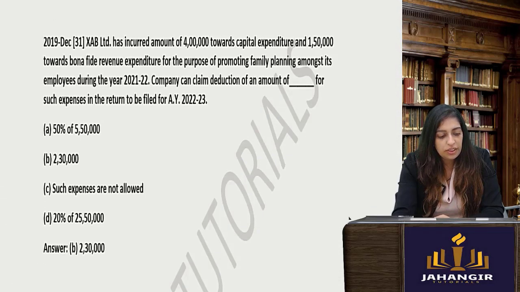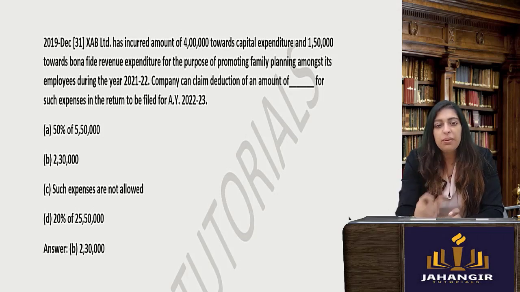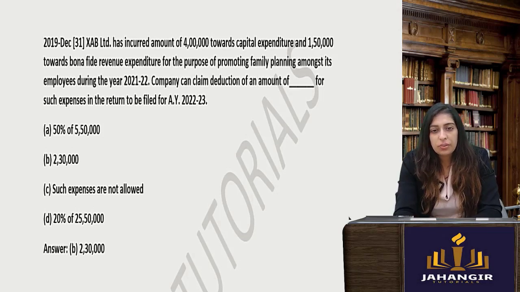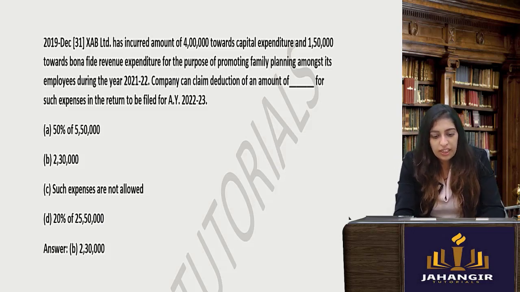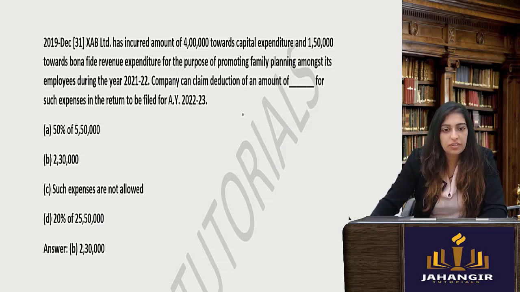Okay. Next one. AB Limited has incurred amount of 4 lakhs towards capital expenditure, 1,50,000 towards bona fide revenue expenditure for the purpose of family planning. So now if it is purpose of family planning, amongst its employees, now has incurred 4 lakhs towards capital expenditure. So you will get divide by 5. So you will get 80,000.